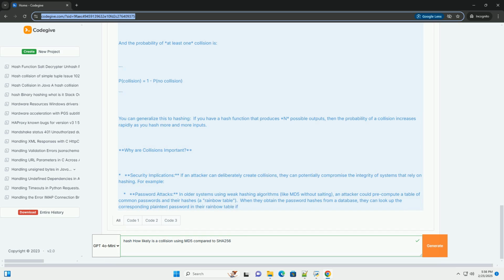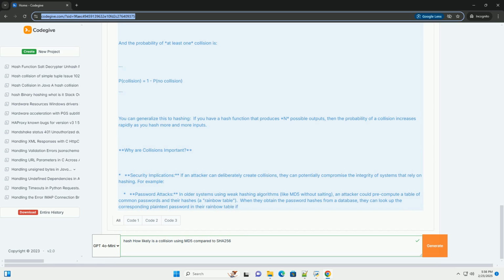Part 4, Collision probability and practical implications. Probability of collision. Let's use the birthday paradox to estimate the number of hashes required to have a significant chance of finding a collision. MD5, 128-bit. The hash space is 2^128.